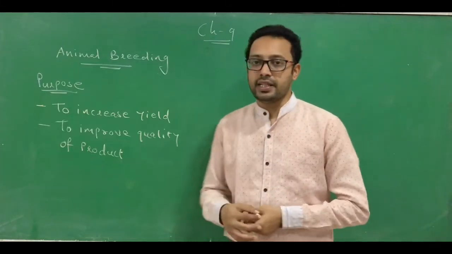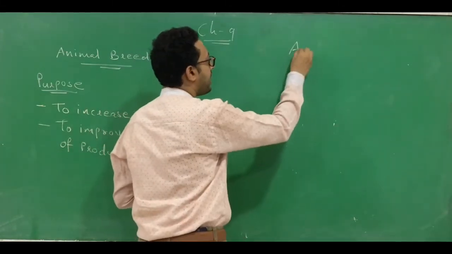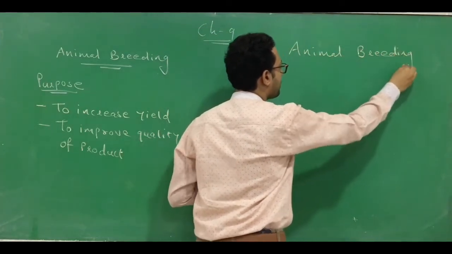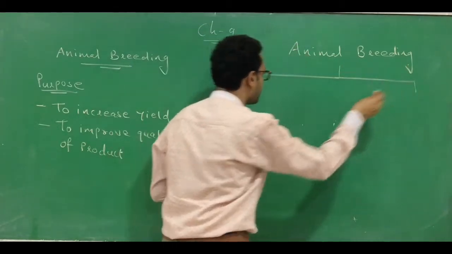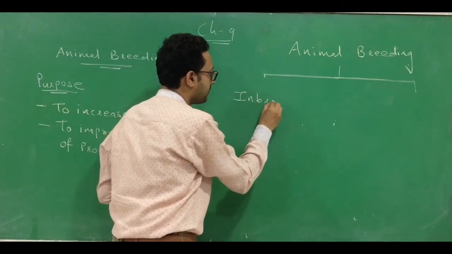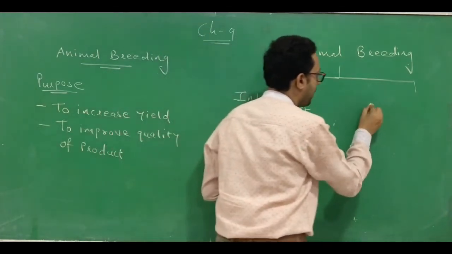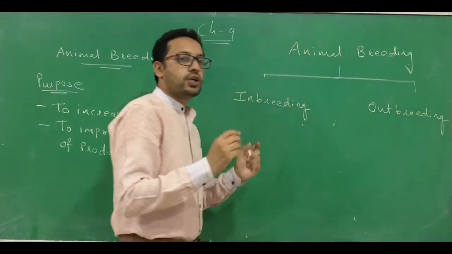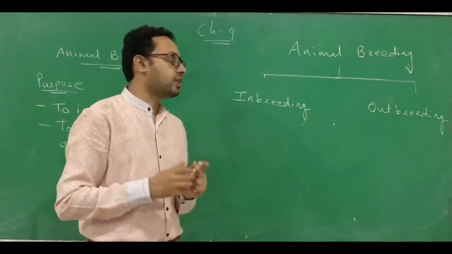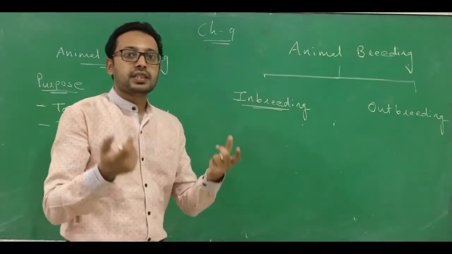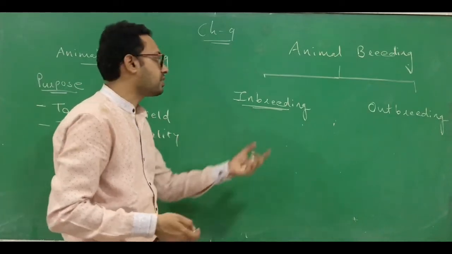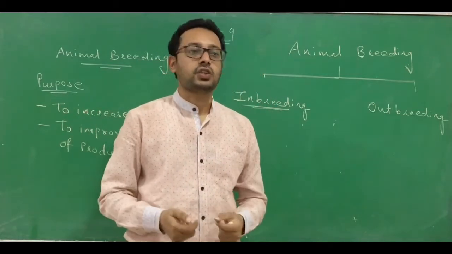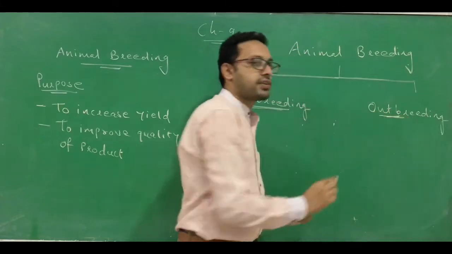Animal breeding is mainly categorized into two types. The first one is inbreeding and the second one is called outbreeding. If you want to understand the basic generalized meaning, inbreeding is breeding between the same breed. This is called inbreeding. And outbreeding is breeding between two different breeds. This is called outbreeding. This is the common generalized meaning.